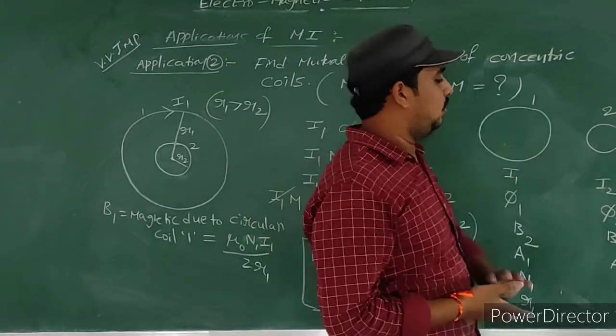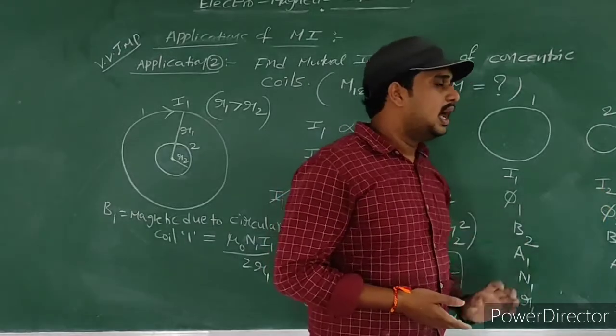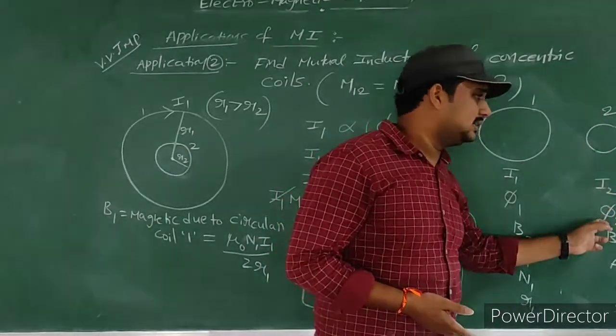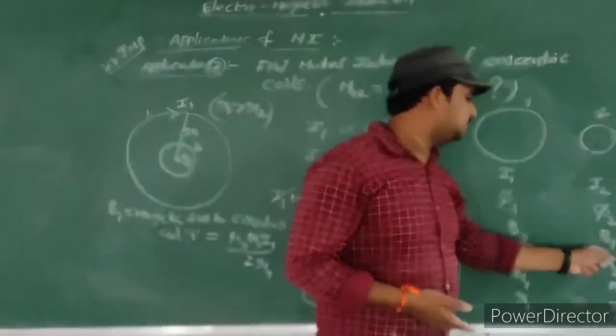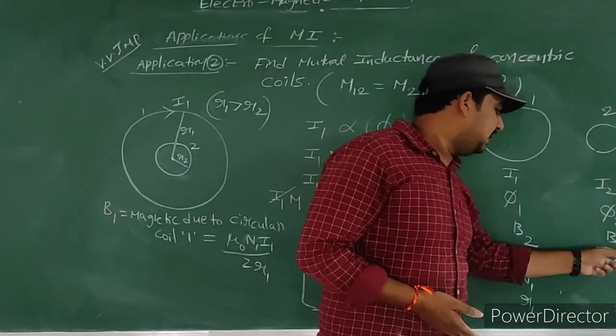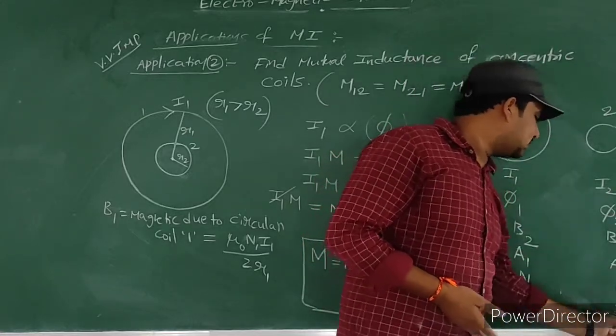And coming to second coil, the current passing through second coil is I2, flux linked with the secondary coil is Phi2, magnetic field acting on second coil is B1, and area is A2, number of turns are N2, and radius is R2.